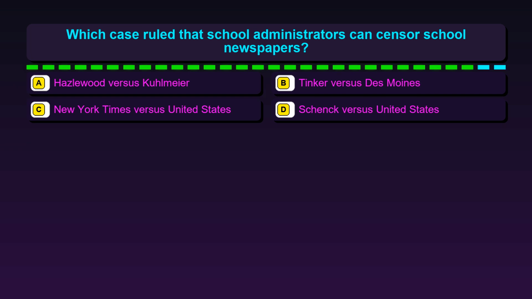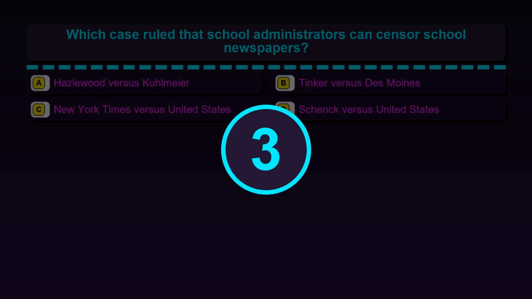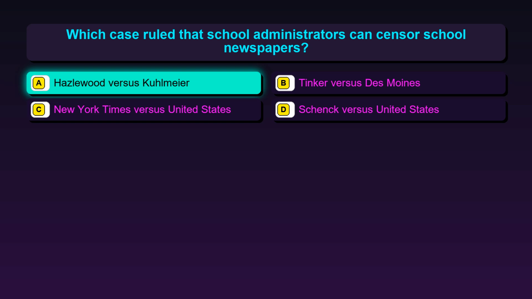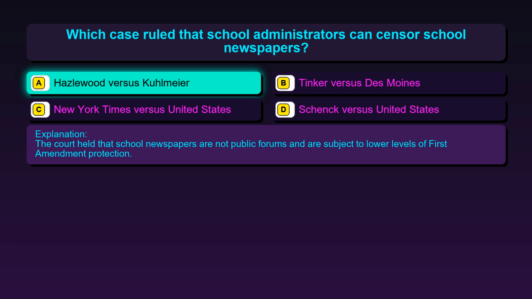Question 68. Which case ruled that school administrators can censor school newspapers? Option A, Hazelwood vs. Kohlmeyer, option B, Tinker vs. Des Moines, option C, New York Times vs. United States, option D, Schenck vs. United States. The correct answer is option A, Hazelwood vs. Kohlmeyer. The court held that school newspapers are not public forums and are subject to lower levels of First Amendment protection.